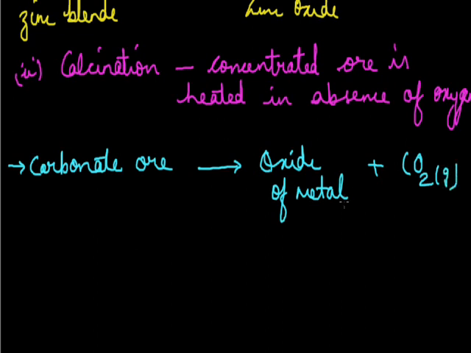So we can say for carbonate ores generally calcination is used, and for sulfide ores roasting is used. Difference between both is roasting takes place in the presence of oxygen and calcination occurs in the absence of oxygen.